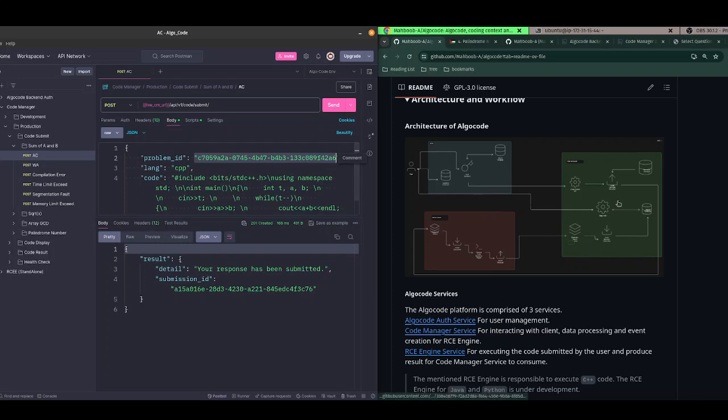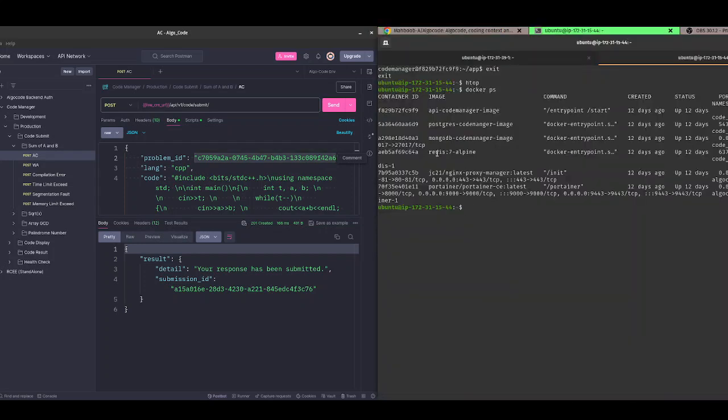If everything is successful, it publishes the processed data, the test cases and results from the database, this code, and a few things from the GitHub token, to a RabbitMQ instance. And this problem submission queue is consumed by this RC engine.